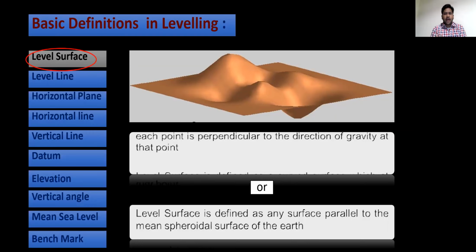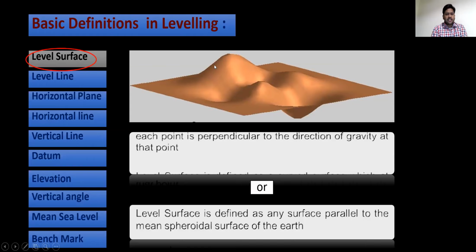These parameters will let you clearly understand leveling. So first I will explain what is level surface.